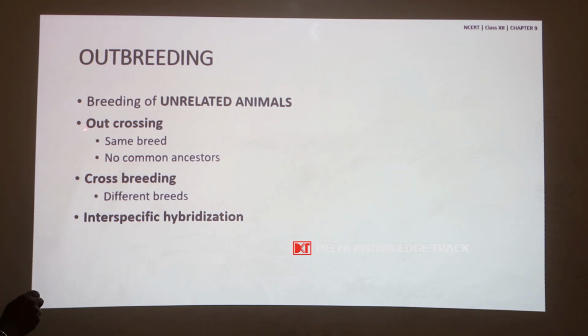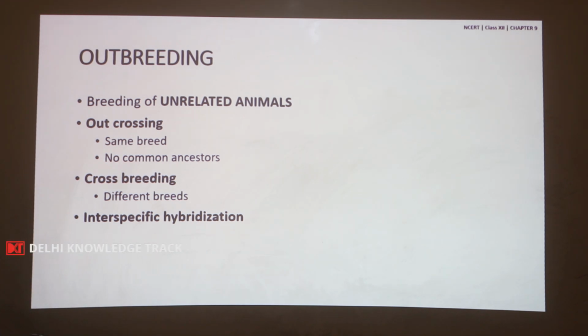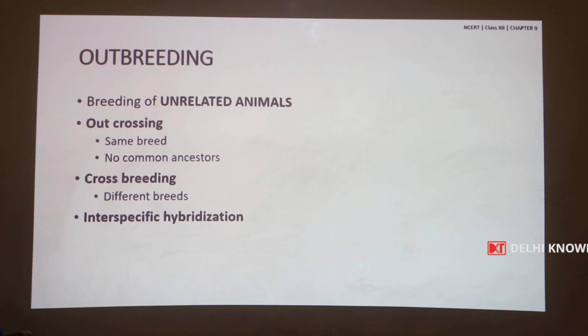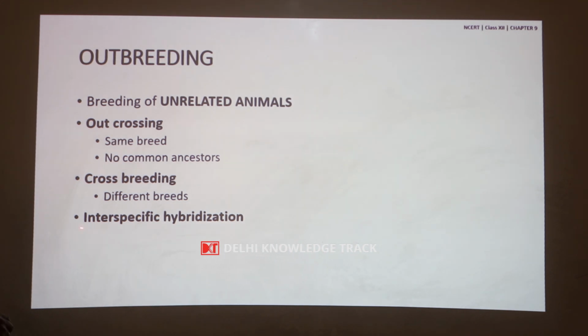In outcrossing, it is similar to inbreeding, in that it is the crossing of the same breed, except for the difference that the individuals are unrelated because they should not have any common ancestors. The second type of outbreeding is crossbreeding, where different breeds are crossed with each other. And the third type is interspecific hybridization, where the cross is between two different but related species.